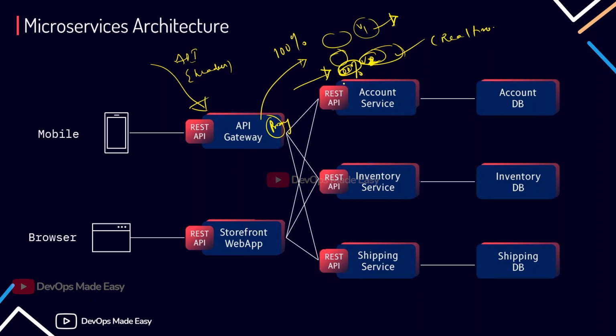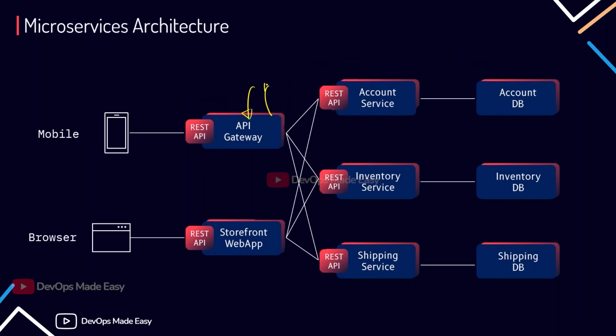Okay, so these are the added advantages. If you don't have a proxy, you have to put everything in the API gateway. That means for this 100% and 0% configuration, you have to bring down your API gateway and then bring it up, so there is downtime involved. But in the case of proxies, you are configuring them in real time. You don't have to bring down the application, configure the proxy, and bring it up.